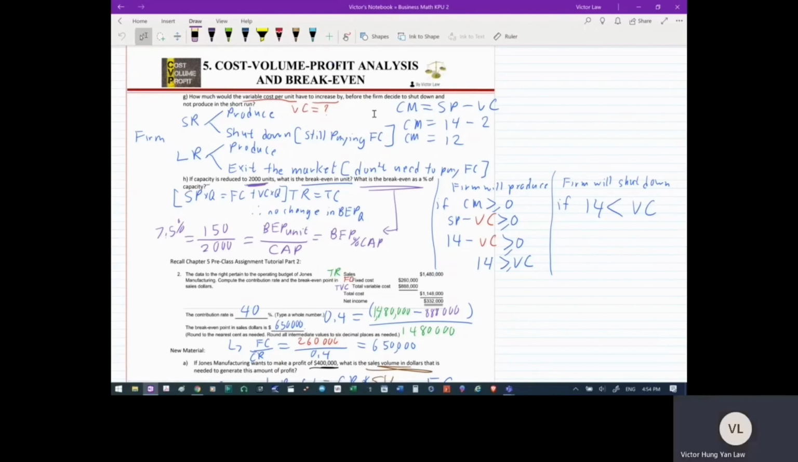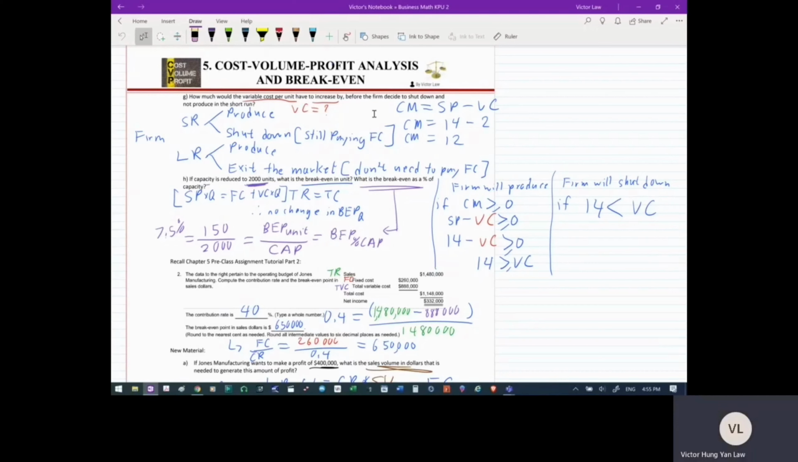Once we understand the difference between short run and long run, the second concept that you need to understand is that in the short run, when the firm decides to shut down or not, they don't really care about the fixed cost. When the firm is deciding to shut down or not, the fixed cost is irrelevant. The reason is that the fixed cost is a sunk cost. A sunk cost is a cost that they have incurred already. It doesn't matter how many units the firm produces, the firm will still need to pay the fixed cost. They have to incur that regardless. So when deciding to shut down or not, they don't look at the fixed cost. They only look at the variable cost and the selling price.